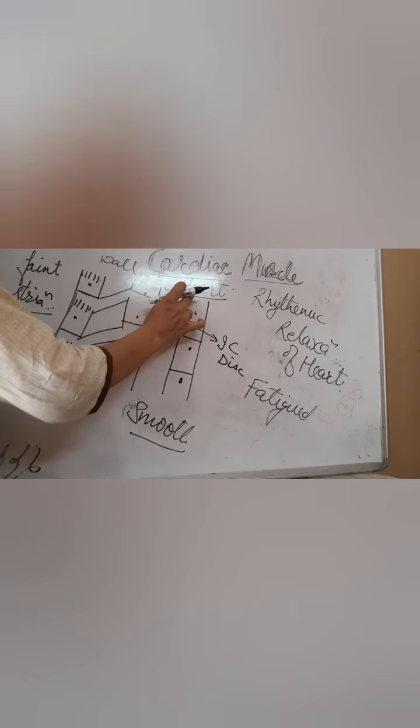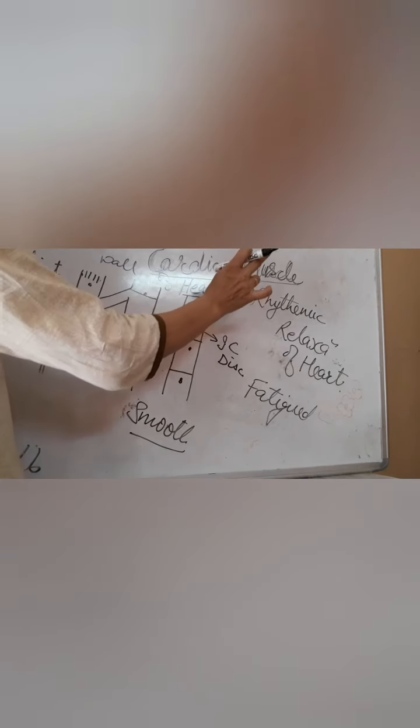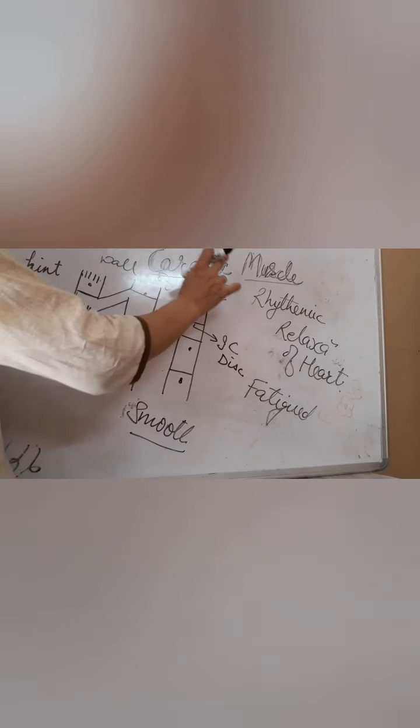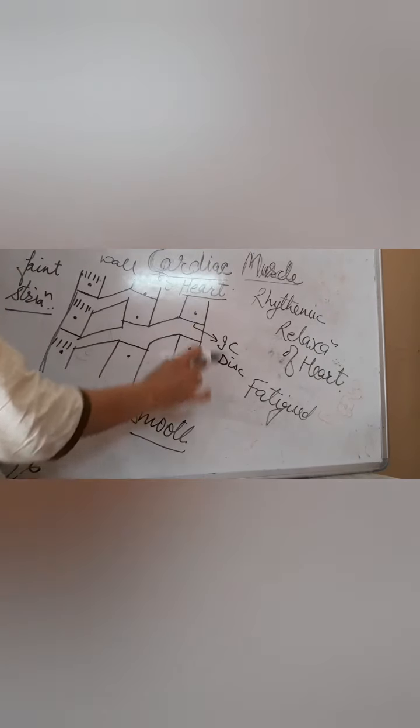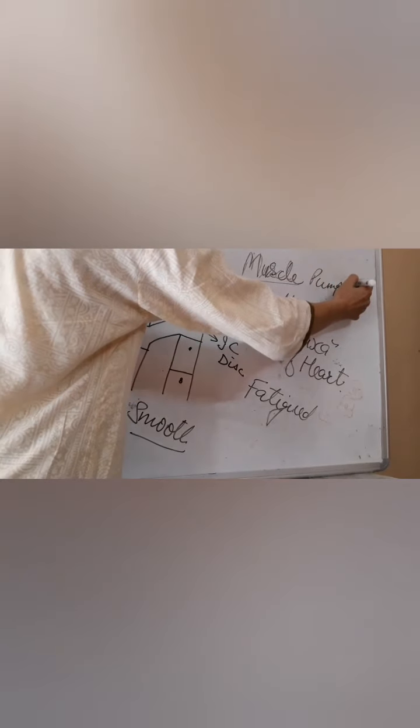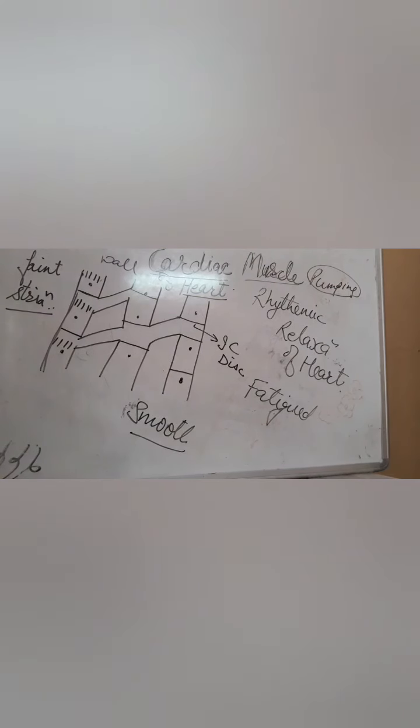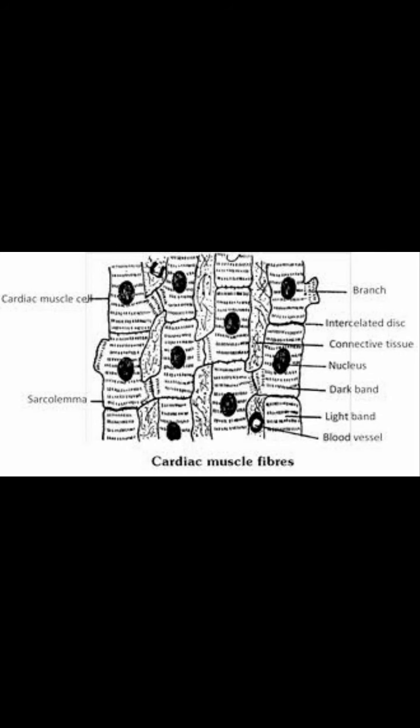If a question comes to you, where is it located? In the wall of the heart. And what is the purpose of this muscle? It helps to contract and relax the heart, thereby the pumping of the heart is done by this muscle, which causes the circulation of blood.